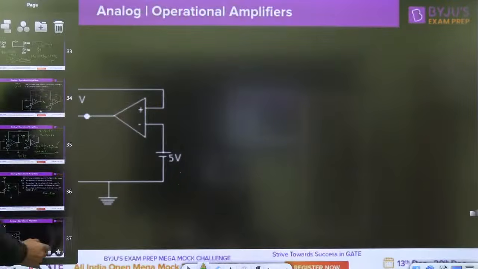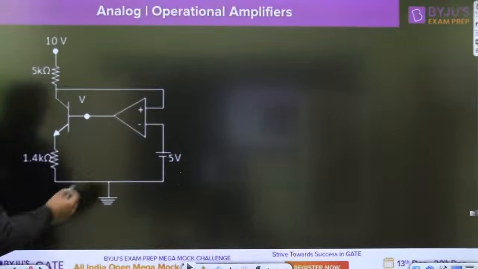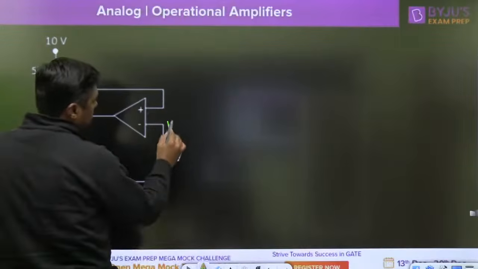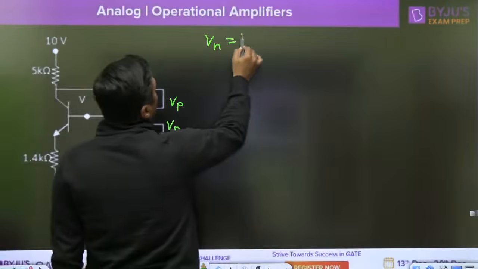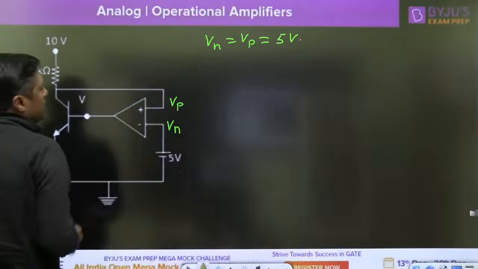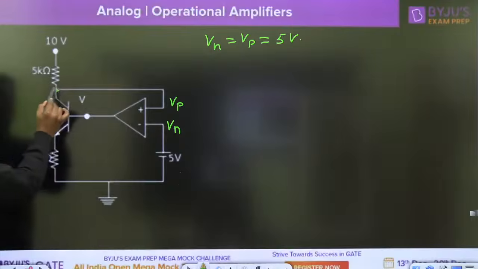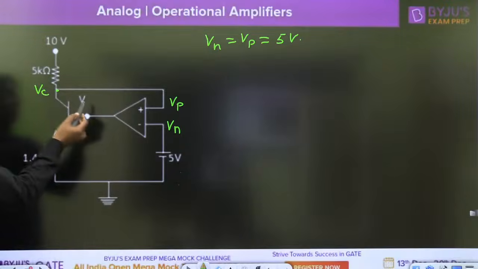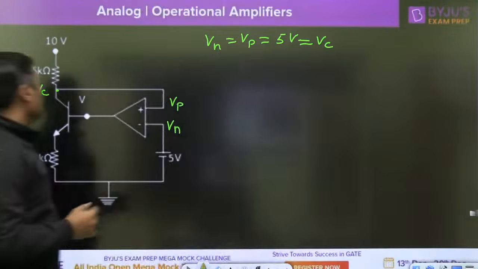So when the feedback is negative, we can apply the virtual short concept. This is the Vn, this is the Vp. Vn is equal to Vp is equal to 5 volt. Now, at this point, this is the Vc, collector point. Vc will also become 5 volt.